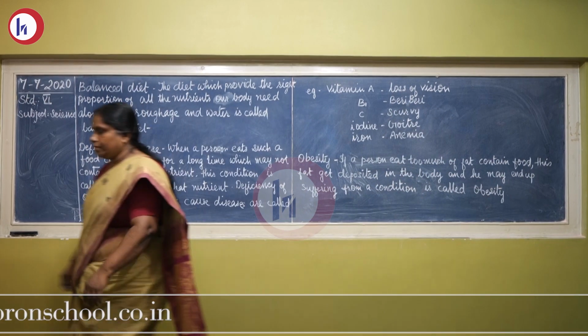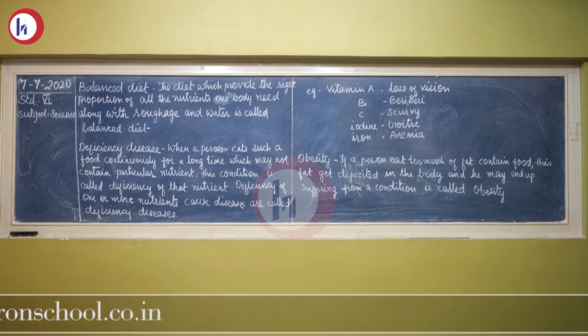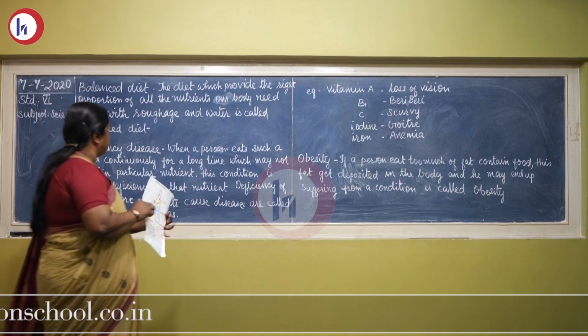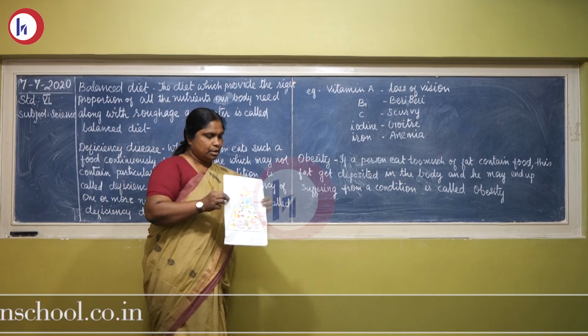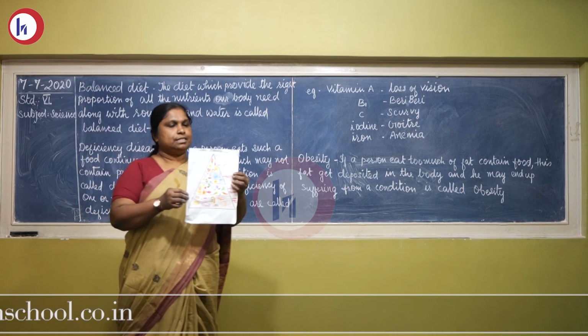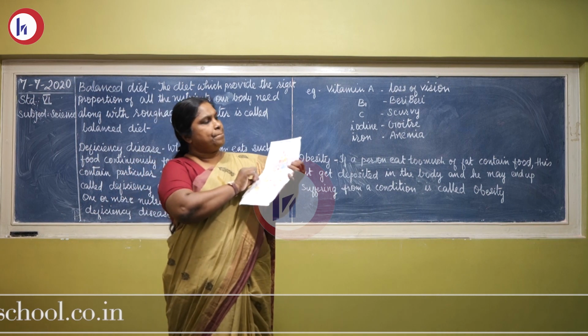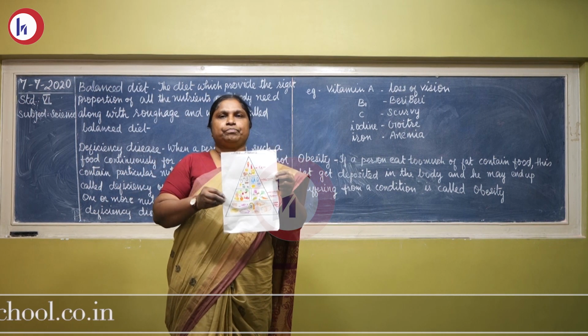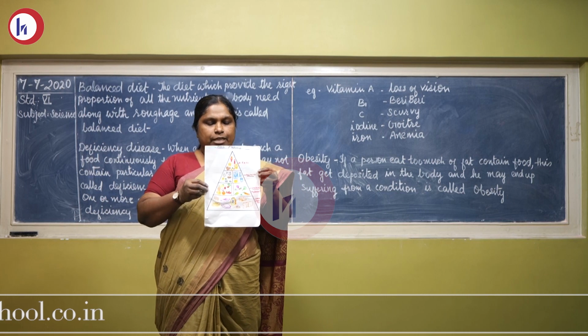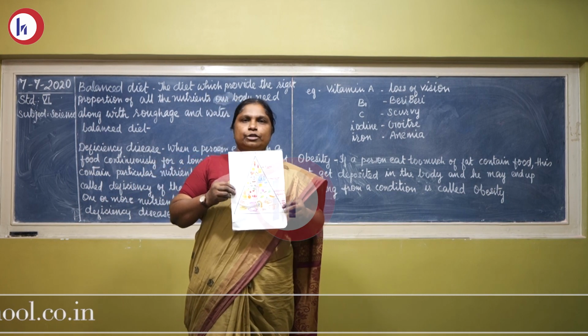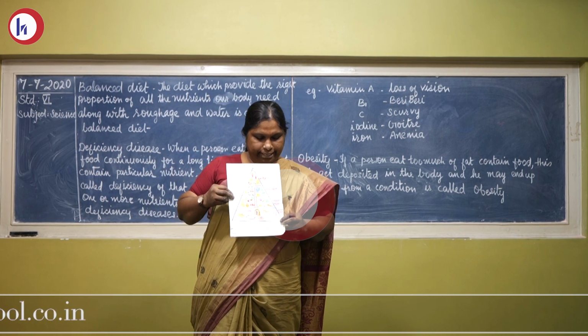We have to add a proper amount of nutrients in our food. Here, one food pyramid chart is shown. It shows the amount of nutrients which we have to take.